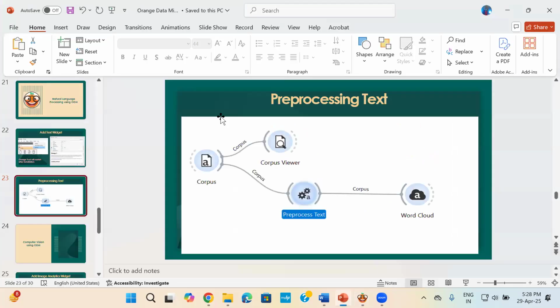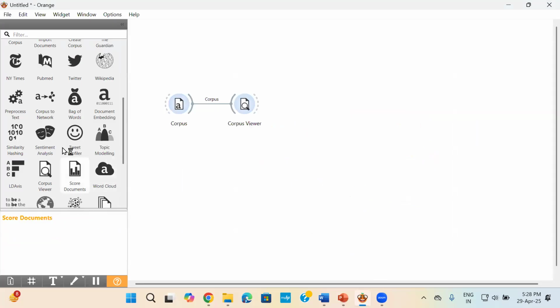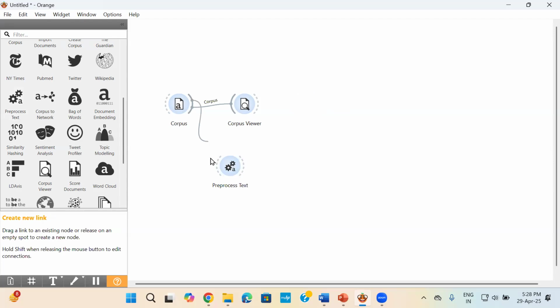For us, what we'll do is we'll now attach a pre-processing widget here. In the pre-processing, we will adjust the tokenization and the normalization also. So let's look for the pre-processing widget here. Let it load. I've clicked here once, so it will load on the canvas. Sometimes the widgets take a little bit of time to load. That's okay. So my pre-process has now loaded.